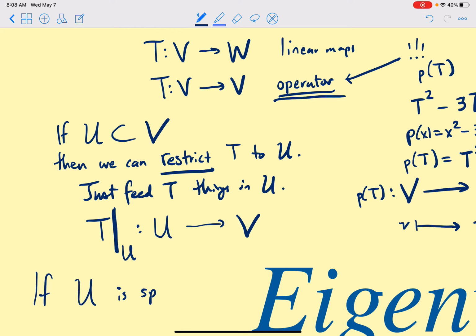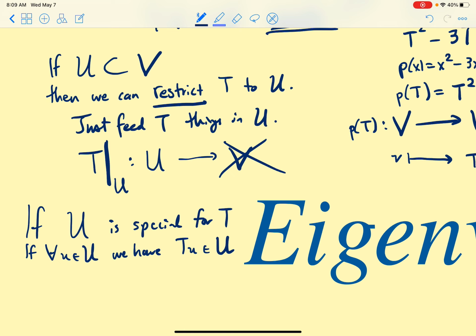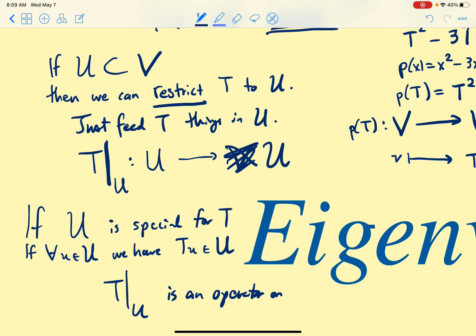But if U is special for T, what do I mean by special? If for all little u's in U, we have Tu is back in U again, then we don't have to go to the bigger space V. We can actually go from U to U. And now T restricted to U is an operator on U. So the key here is that we will understand operators by understanding them on smaller pieces of the full space and then piecing it all back together.